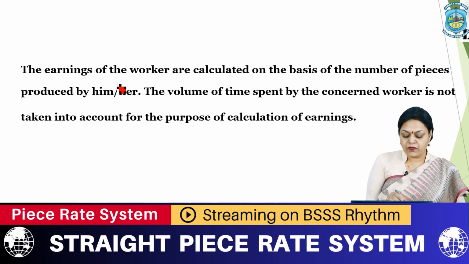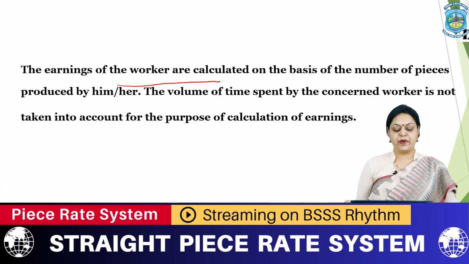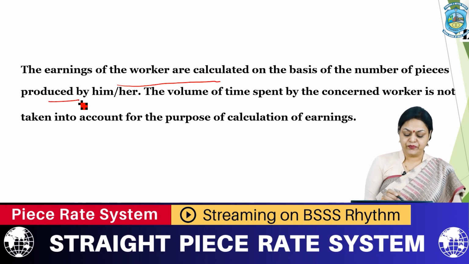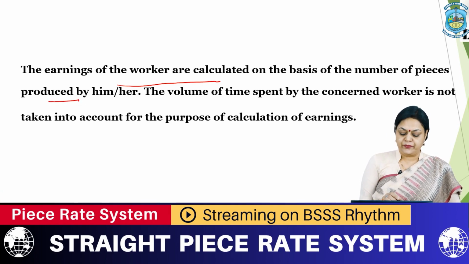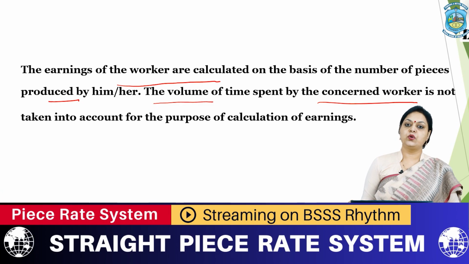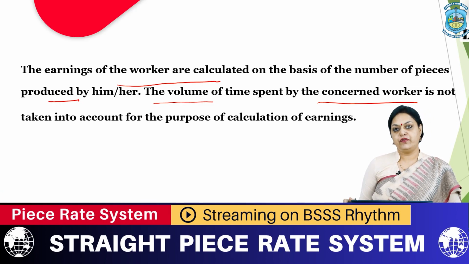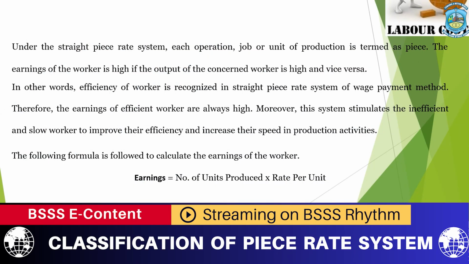The earnings of workers are calculated on the basis of the number of pieces produced by him or her. The volume of time spent by the concerned worker is not taken into consideration for calculating earnings. Under the straight piece rate system, each operation, job or unit of production is termed a piece.